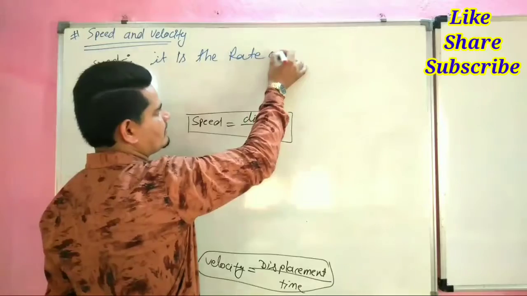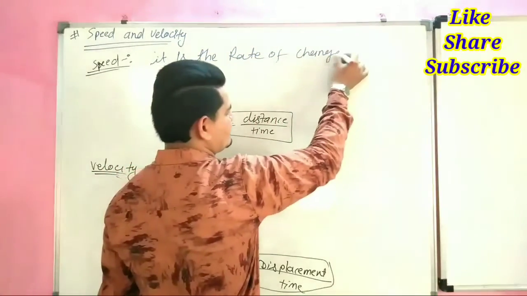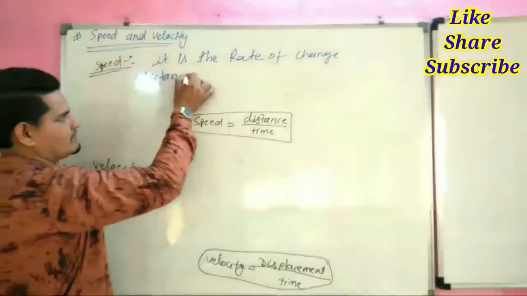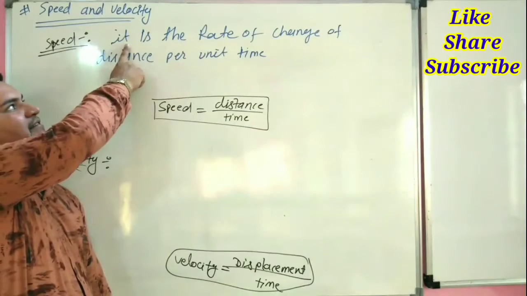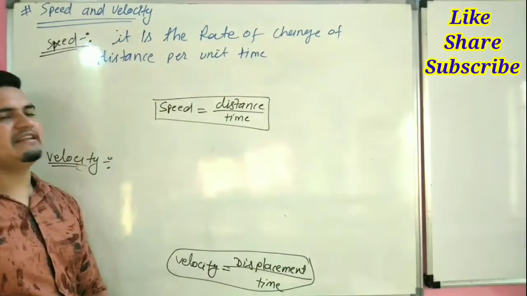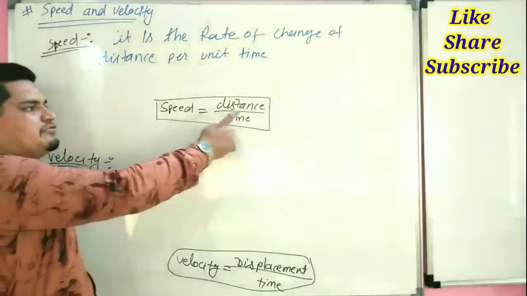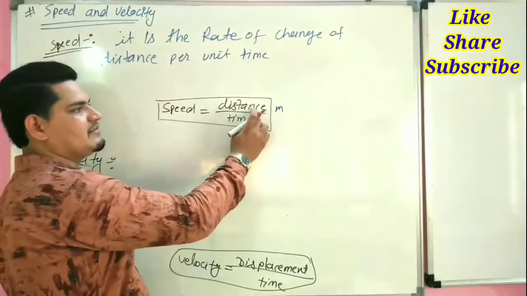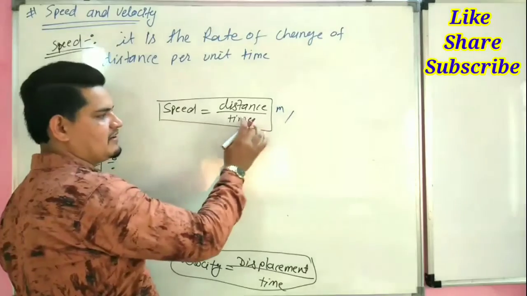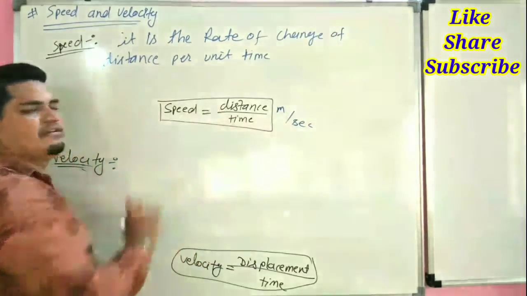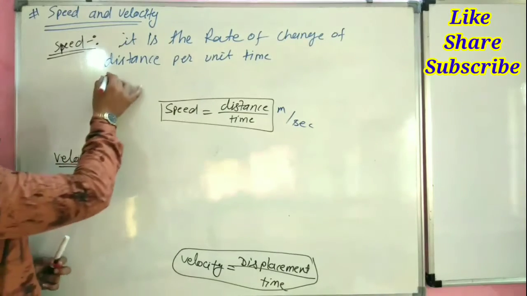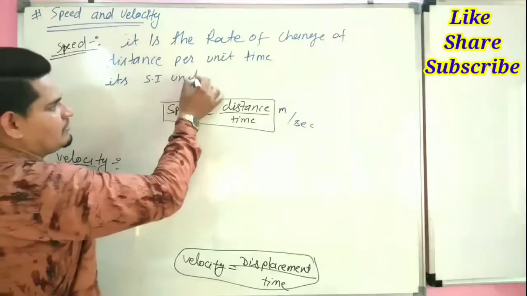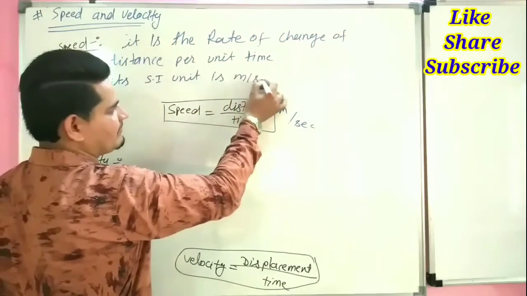Its SI unit is meter per second, because distance is measured in terms of meter and time is measured in terms of second. So its SI unit is meter per second.